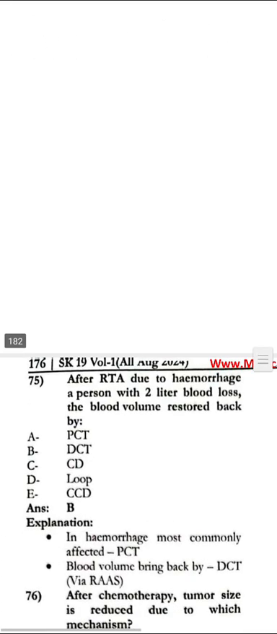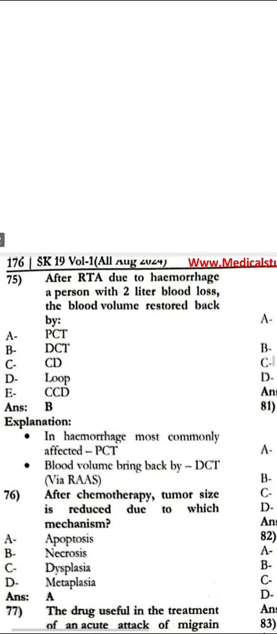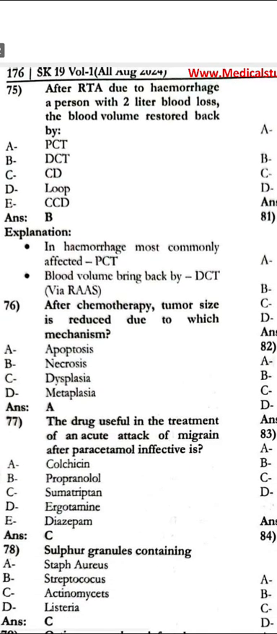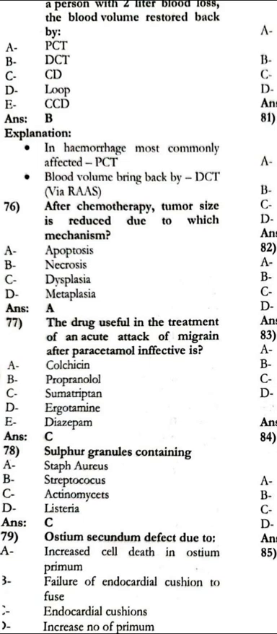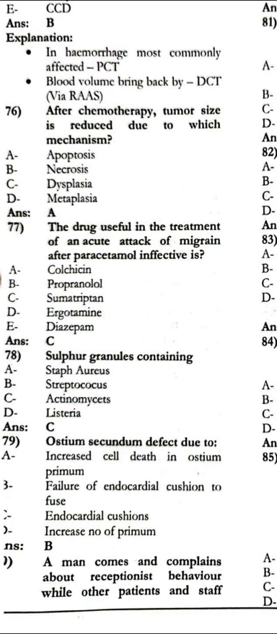Next, a patient after RTA with hemorrhage. A person with 2-liter blood loss, the blood volume is restored by the DCT. After chemotherapy, tumor size is reduced due to which mechanism? That is apoptosis. The drug used in the treatment of acute migraine after paracetamol is ineffective would be sumatriptan. The sulfur granules contain actinomycetes.